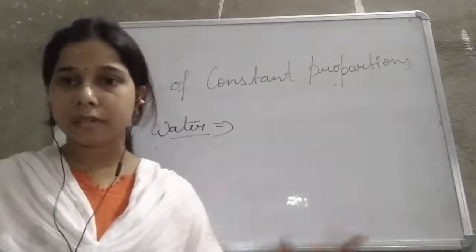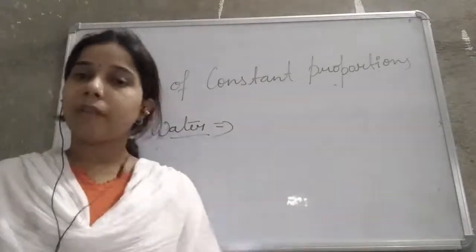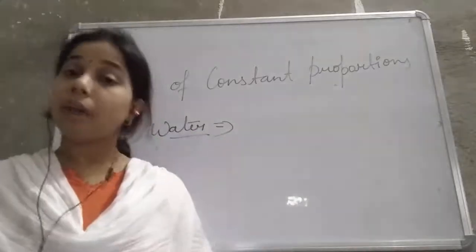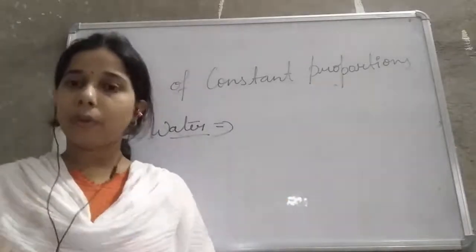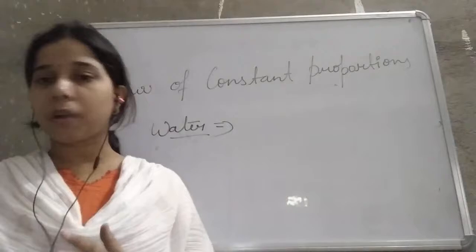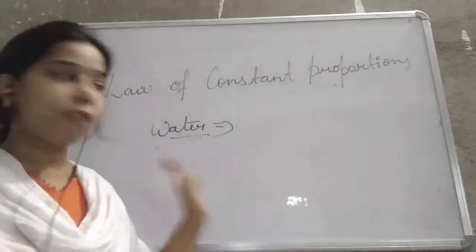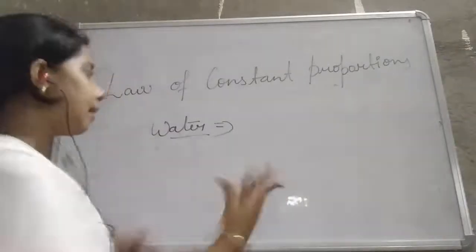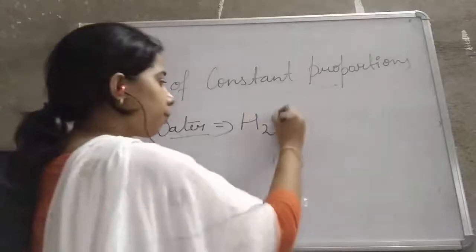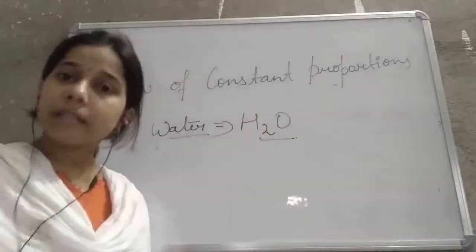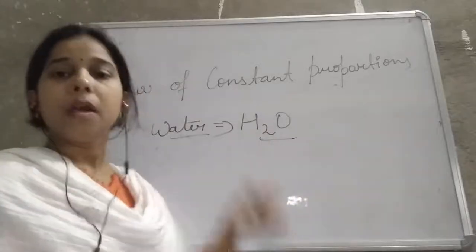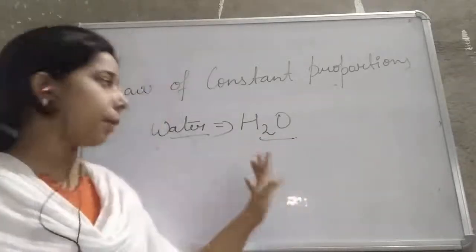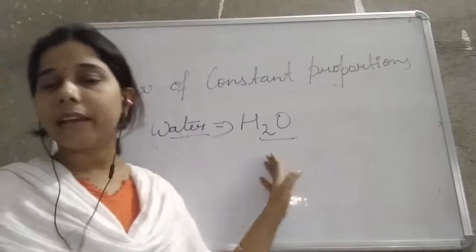You are taking dirty water, or the water which you drink at your home, or distilled water, or pond water, anywhere. Marine water, or fresh water, doesn't matter. What is the formula of water? That is H2O. So it doesn't matter what is the source from where we get the water. The formula of the water will remain the same, and that is H2O.